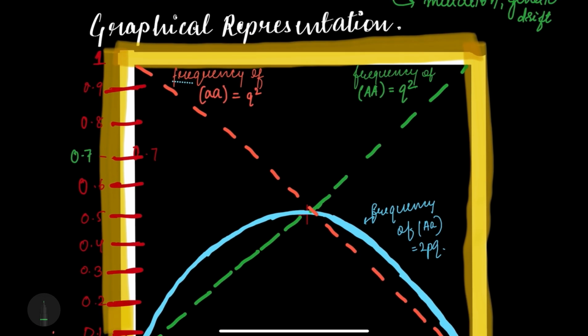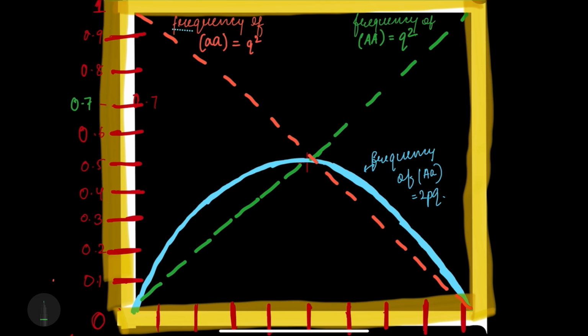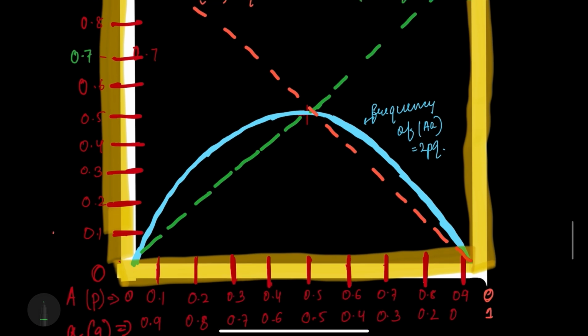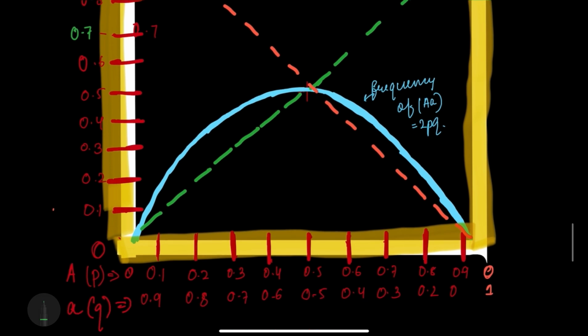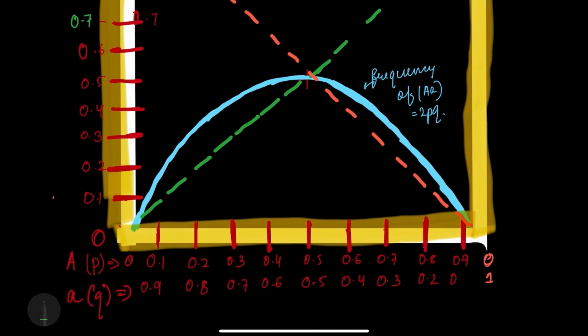So now let's see. Here I have written 0 to 1 on the x-axis, and also on the y-axis. First I have written the probability of A. As we can see, as we move from left to right, the probability of A is increasing, and the probability of small a is decreasing.